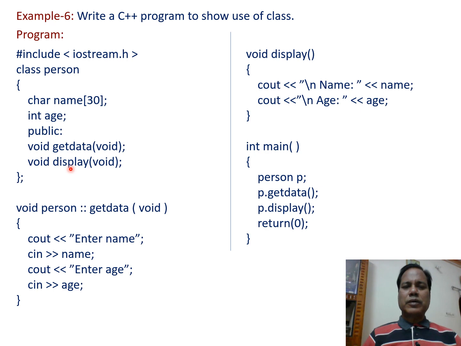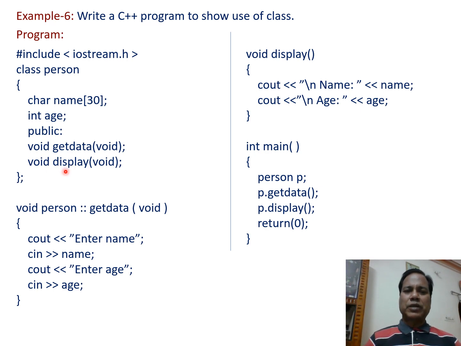Similarly, the second member function, display, doesn't return any value and also doesn't accept any data. And at the end of the class declaration, a semicolon should be present.